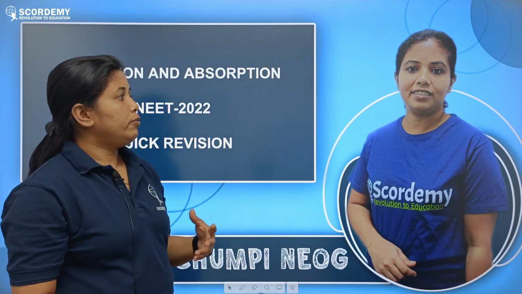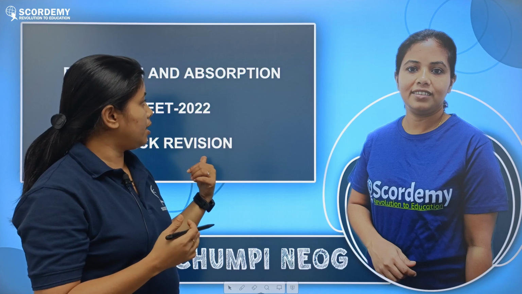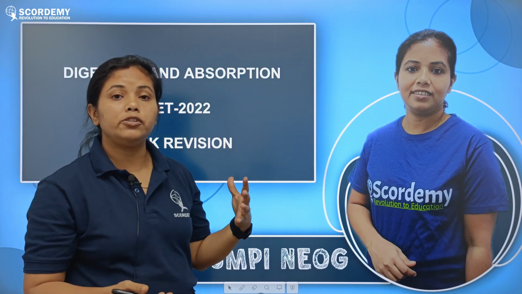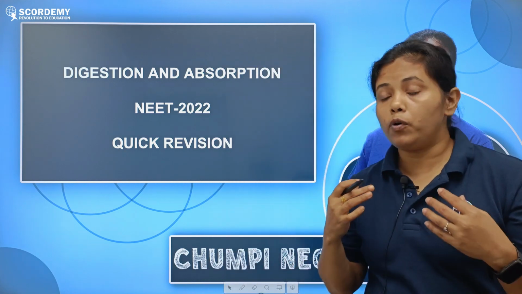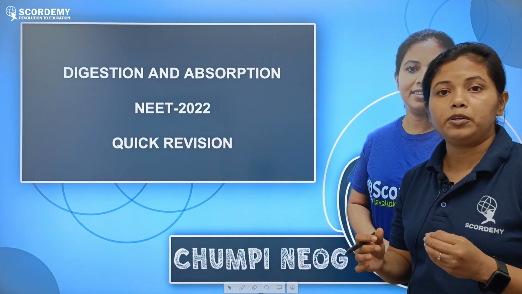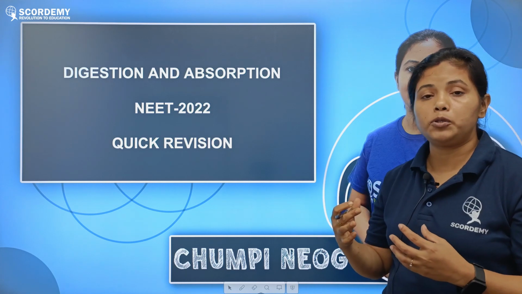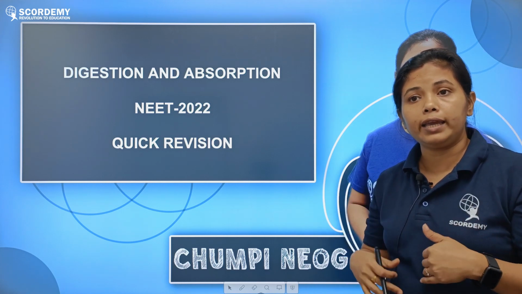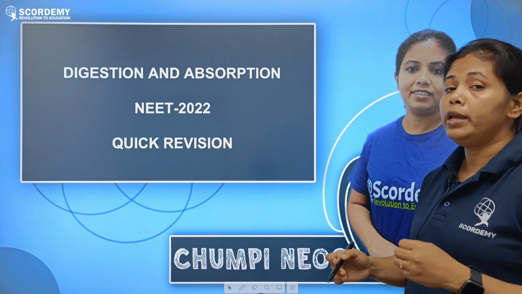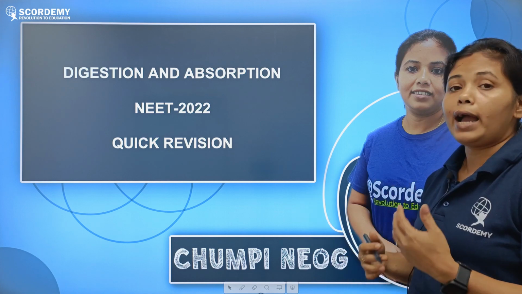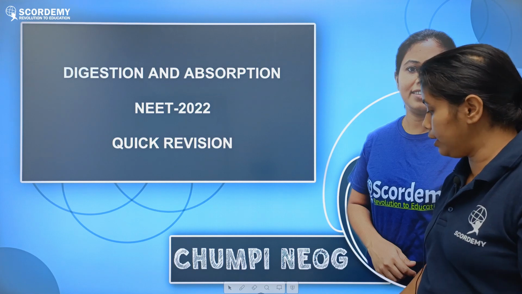So today we are going to have a very quick revision on animal physiology. That is our first chapter of animal physiology, digestion and absorption. It's a very important chapter, where you will learn about the entire digestion process and the absorption process. I'll give you an idea so that you will be able to revise it very fast. Okay, so let us start.